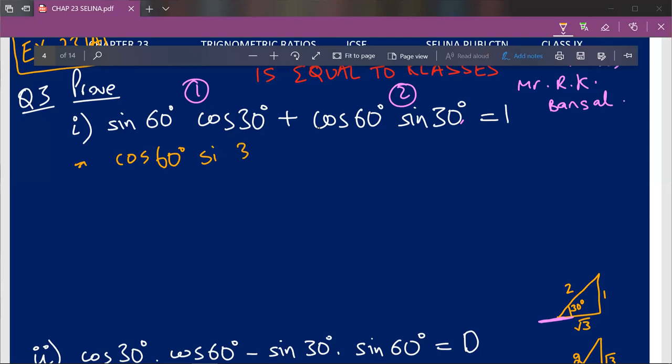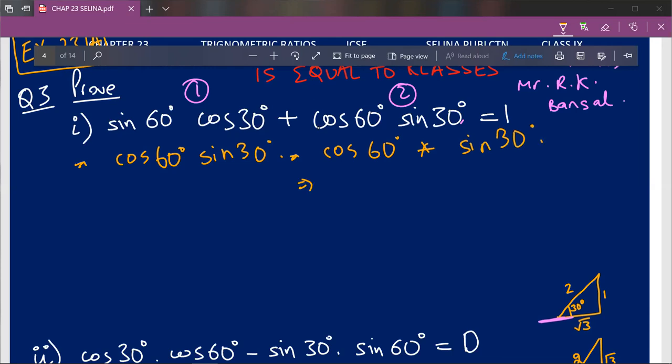As I've said earlier, if there's a symbol that is missing, if cos 60 degree and sine 30 degree is given, or any other question which has no symbol in between, that means you have to assume, or rather it is a fact, that there is a multiplication symbol in it. If there is a symbol given, say for example a minus symbol or addition symbol, then there's no need to change the symbol. Over here there's no symbol given, so as I've said before, you have to add the multiplication symbol, which will translate this question into cos 60 degree into sine 30 degree, and then we'll solve the question as follows.